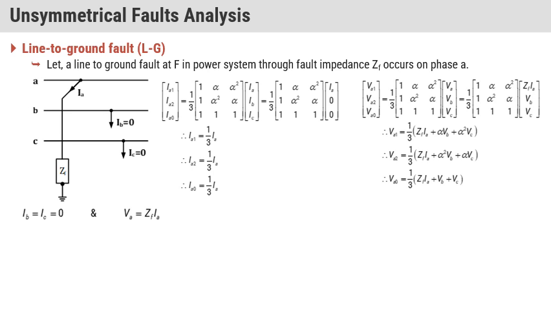These are the symmetrical components. Whenever we have an unsymmetrical fault, first we have to convert it into symmetrical components, and then we can analyze it.